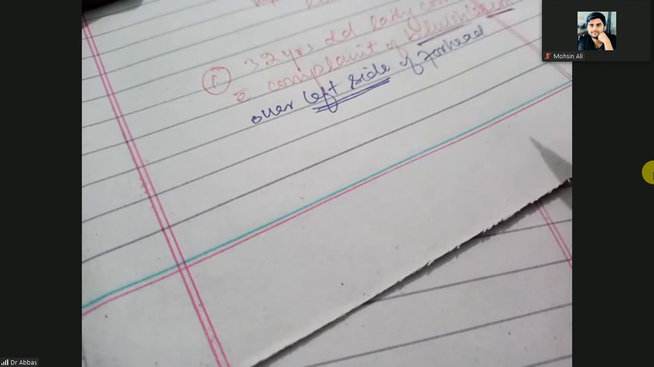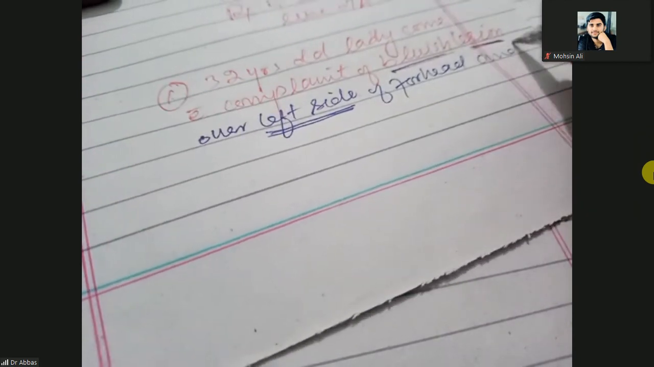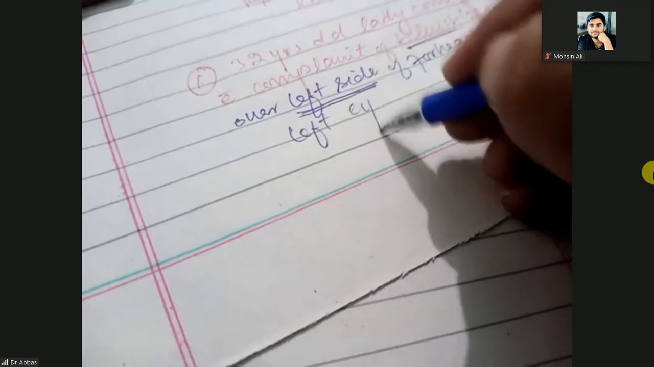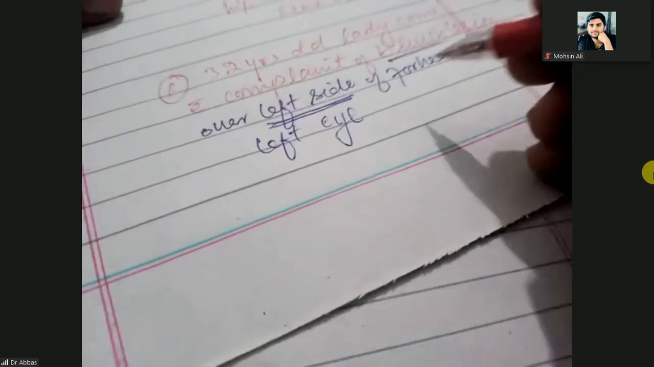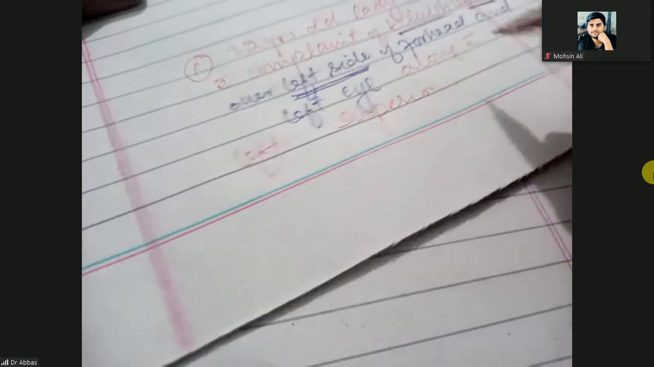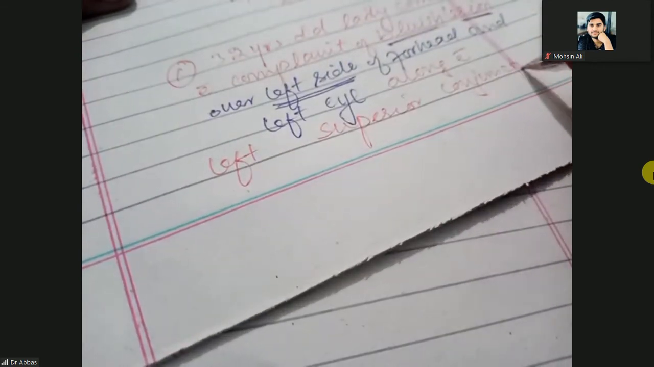So it is a bluish lesion. Bluish lesion means dermal. Left side means unilateral, of the forehead and the left eye. So only one eye is involved. It shows an irregular bluish lesion in the left superior conjunctiva and forehead. So what is your diagnosis?